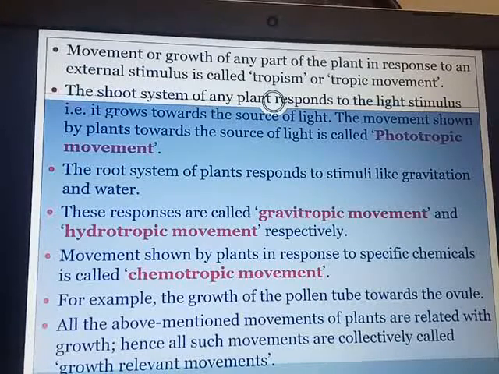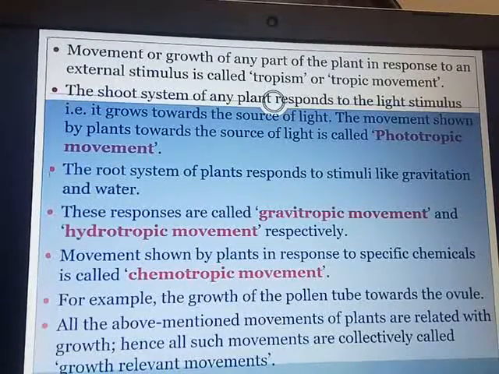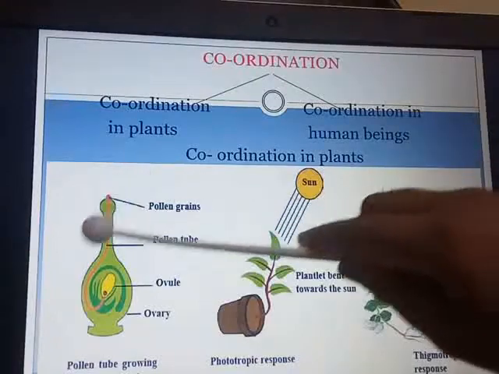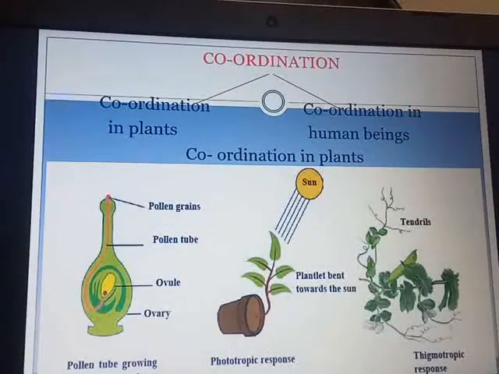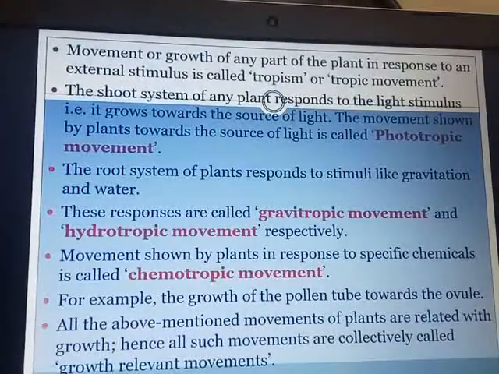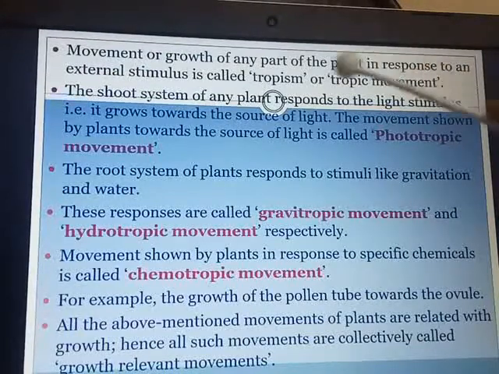Movement which is shown by the plant in response to specific chemicals is called chemotropic movement. For example, the growth of the pollen tube. You can see this example, pollen tube growing towards the ovule. So that is known as chemotropic movement. All the above mentioned movements are related with the growth of the plant, and hence all such movements are collectively called growth relevant movement.